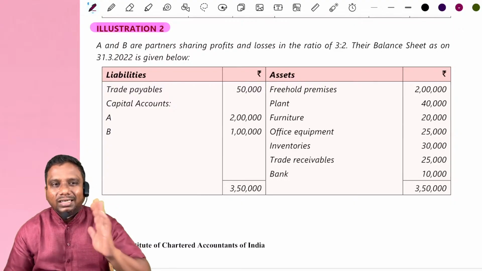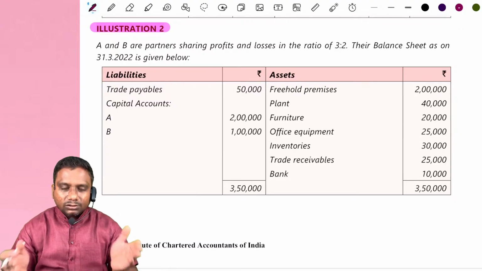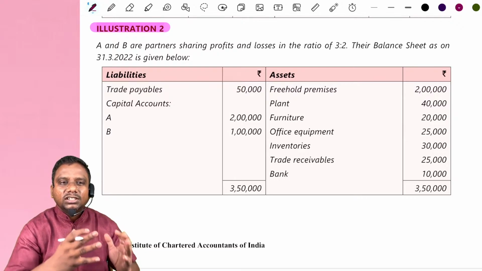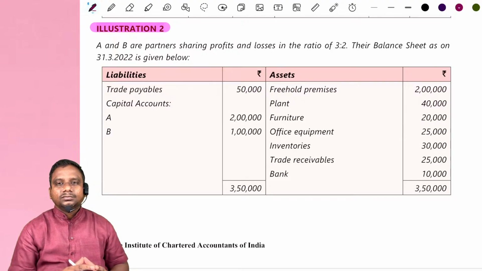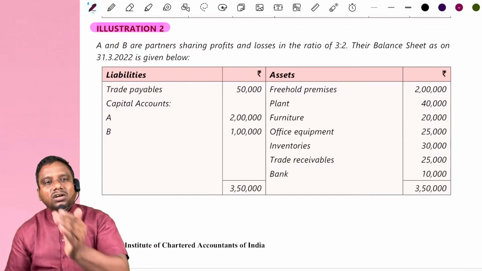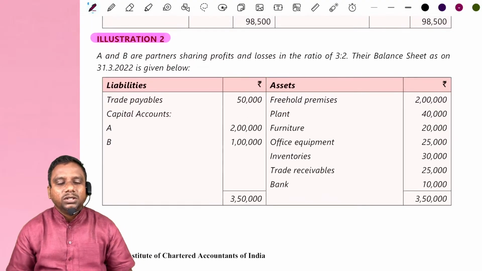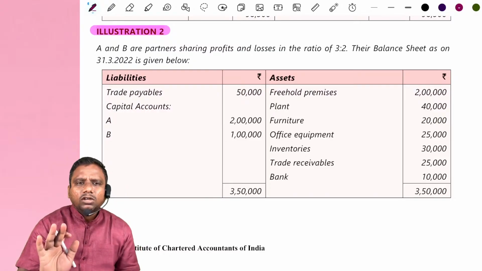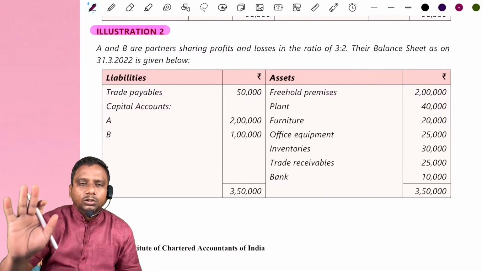Here, follow the technique, because tomorrow we have the exam. Today it is not possible to discuss each and everything in detail. I am here to help you see how the questions are solved by using a simple technique. Ultimately, what you have to do is solve the question in the exam.